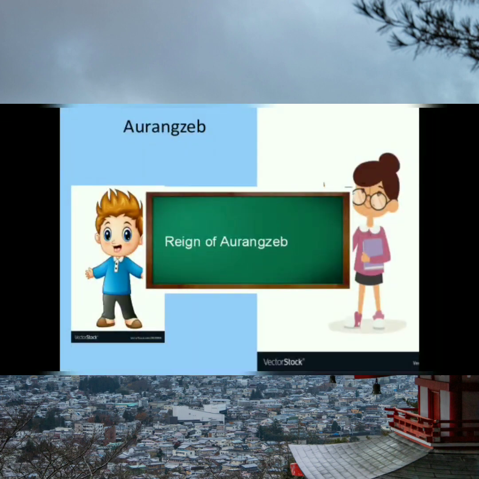We looked at the Mughal history, and in Mughal history, the last ruler was Aurangzeb. And today we are going to look into the reign of Aurangzeb. Aurangzeb was the son of Shah Jahan and great grandson of Akbar the Great. You students must have heard the story of Akbar and Birbal. I'm talking about that same Akbar again. Aurangzeb was the great grandson of Akbar the Great.